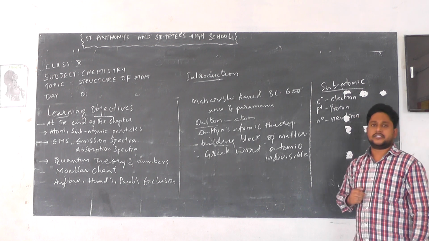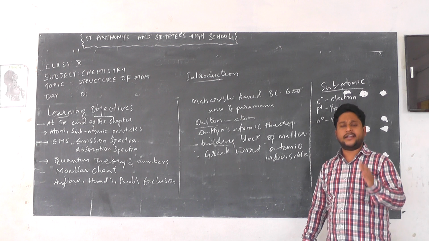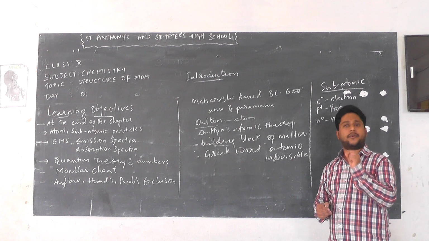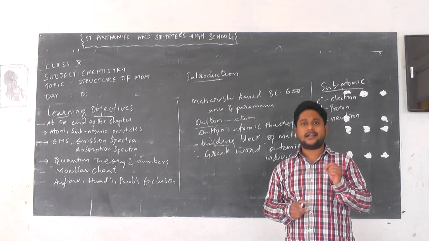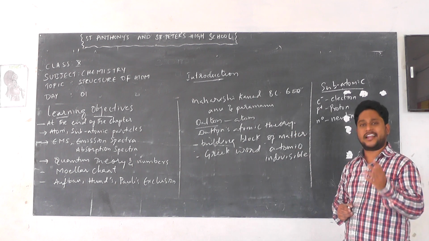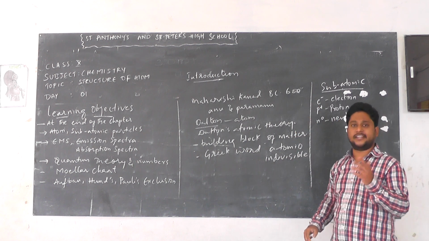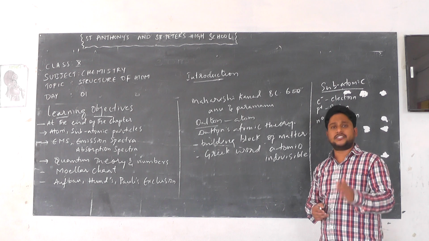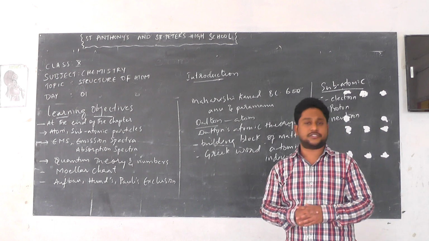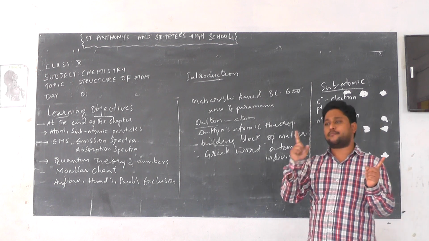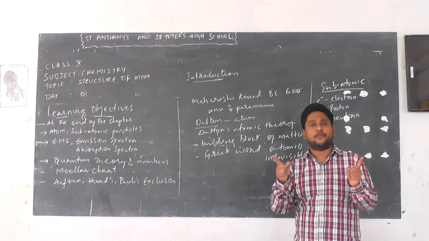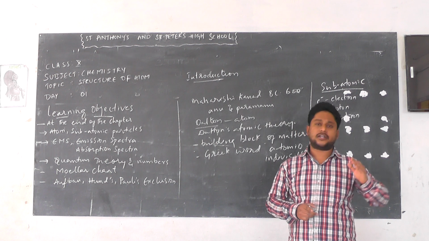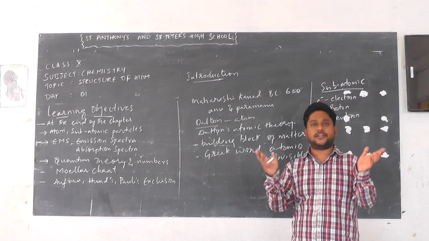Scientists discovered these subatomic particles. Negatively charged particles were discovered in the atom, and they were named electrons, which carry a negative charge. They also discovered positively charged particles, called protons. These negatively and positively charged particles make the atom electrically neutral. The atom is stable and electrically neutral; it is neither positive nor negative.